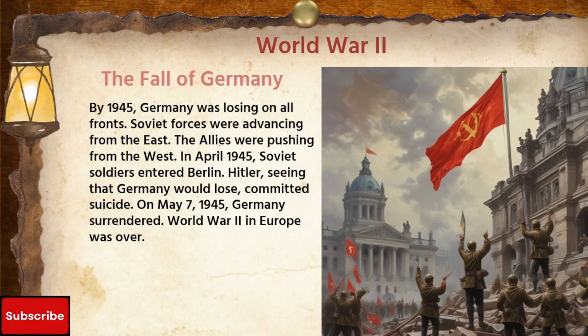The fall of Germany. By 1945, Germany was losing on all fronts. Soviet forces were advancing from the east. The Allies were pushing from the west. In April 1945, Soviet soldiers entered Berlin. Hitler, seeing that Germany would lose, committed suicide. On 7 May 1945, Germany surrendered. World War II in Europe was over.